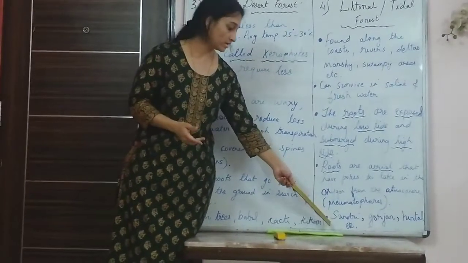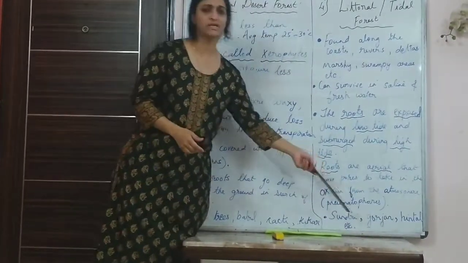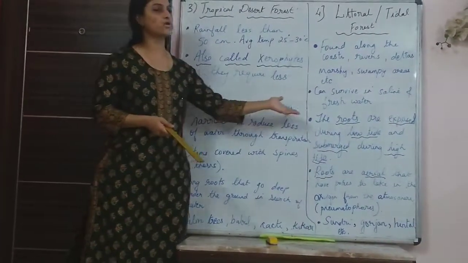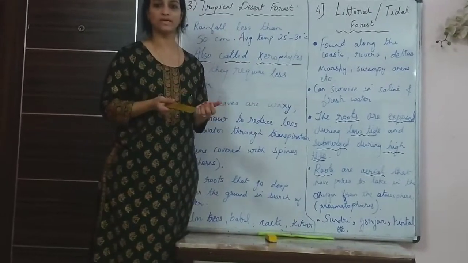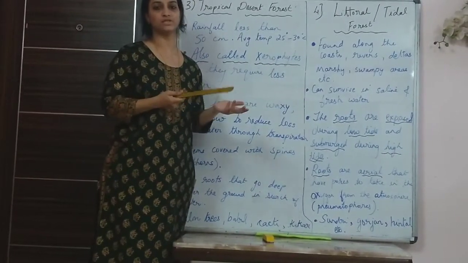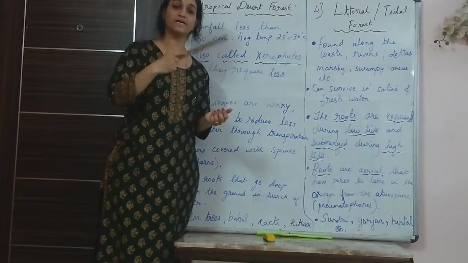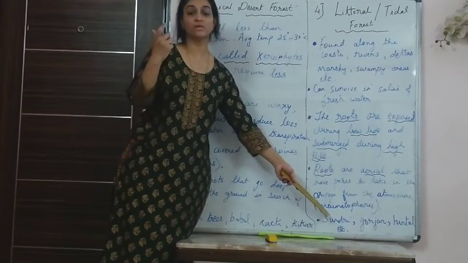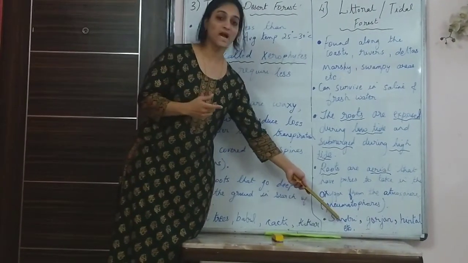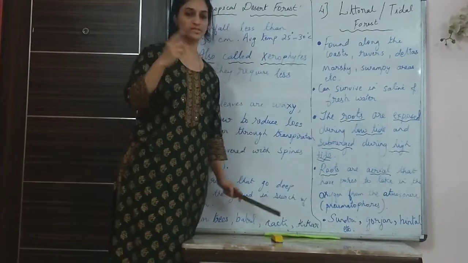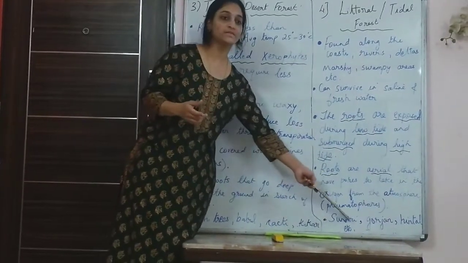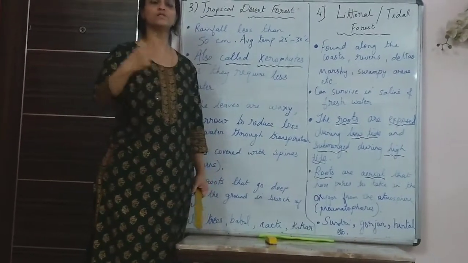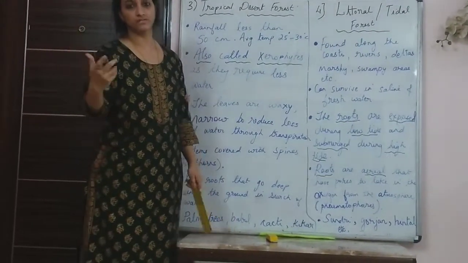The trees that grow here are Sundri, Goljan, Intal, and many others. I have just mentioned three there. And mostly, where do you find these types of forests? Like I said, in the deltas, like the Godavari Delta, the Mahanadi Delta, the Krishna Delta, and the Ganga Brahmaputra Delta, which is also called the Sundarbans. The word Sundarbans itself is derived from the fact that there are a lot of Sundri trees there. So it is found in West Bengal. Because a lot of Sundri trees are found in that delta, it is called Sundarban. Ban means forest in Bengali.